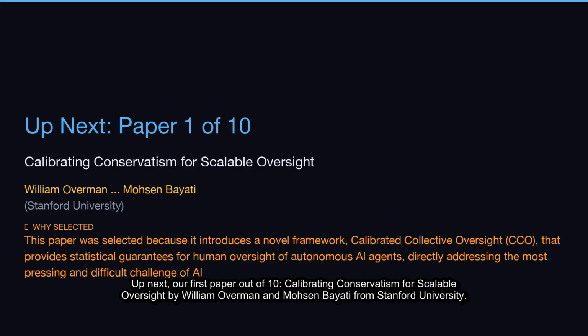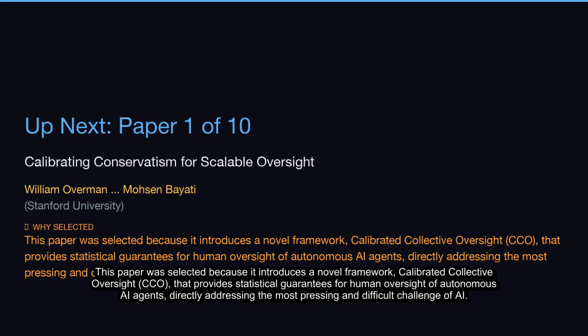Up next, our first paper out of 10, Calibrating Conservatism for Scalable Oversight by William Overman and Mohsen Bayati from Stanford University. This paper was selected because it introduces a novel framework, Calibrated Collective Oversight, CCO, that provides statistical guarantees for human oversight of autonomous AI agents, directly addressing the most pressing and difficult challenge of AI.